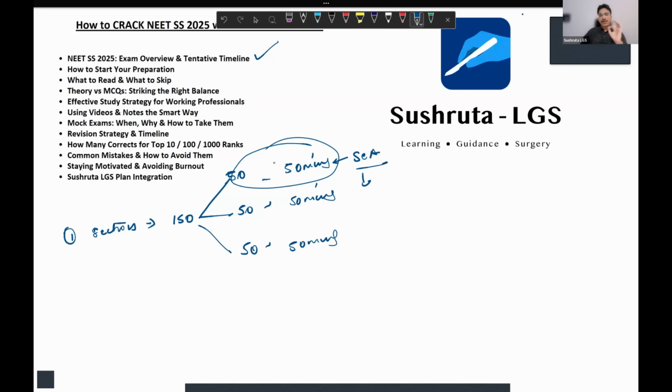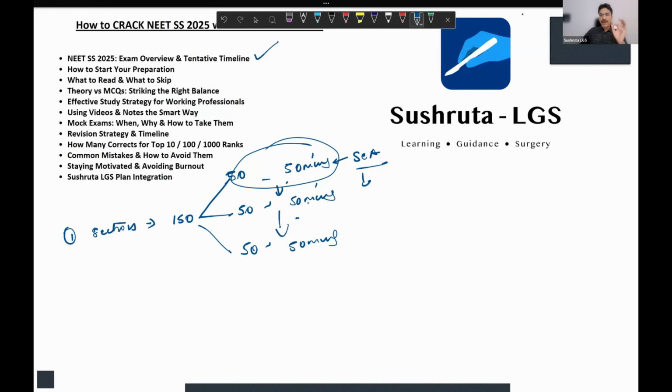Once you have solved and submitted, or it gets submitted or saved, you cannot go back to the previous section. So whatever you want to solve, revise, or go through again, you have to do in that section time of 50 minutes for one section. And then you move on to section B, subsequently to section C.